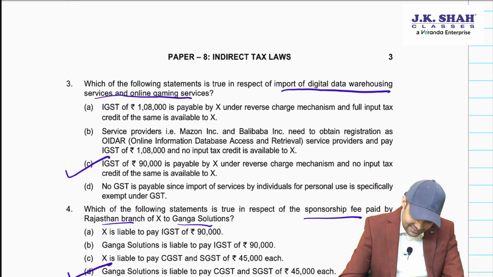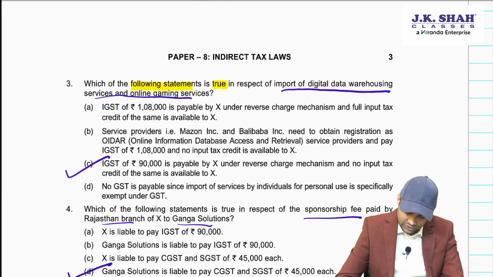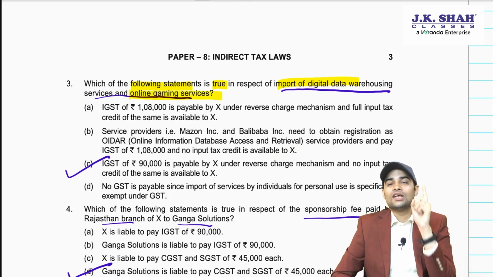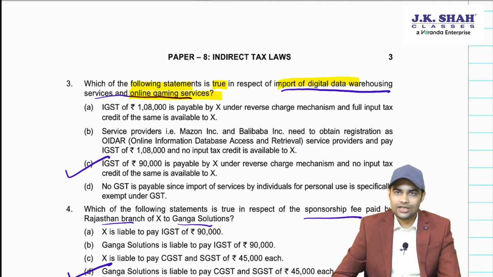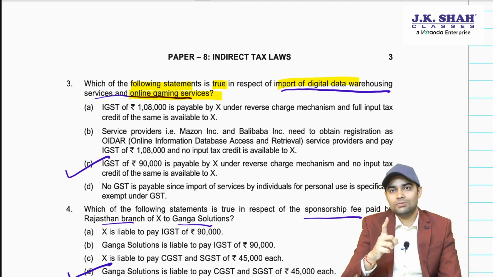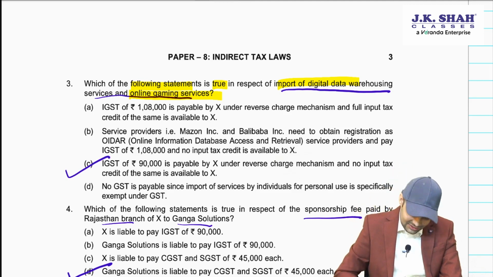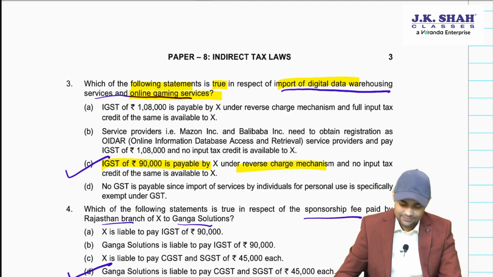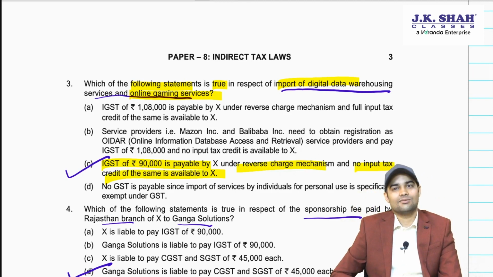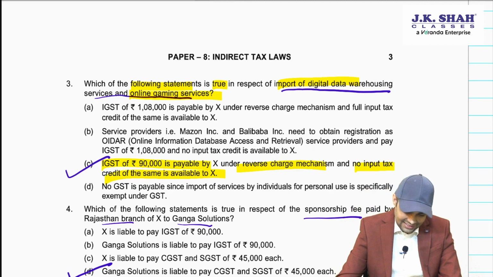Then, which of the following statements is true in respect of import of digital data warehousing and online gaming? See, online gaming consideration was missing. It was not in the course or furtherance of business, not from a related party. GST would not apply. Digital data warehousing, B2B service, OIDAR, X will have to pay under reverse charge mechanism, plus no ITC because it was for personal consumption. So the answer would be 90,000 payable under reverse charge, that is 5 lakh into 18%, and no ITC is available to Mr. X. Okay, let's take it forward.